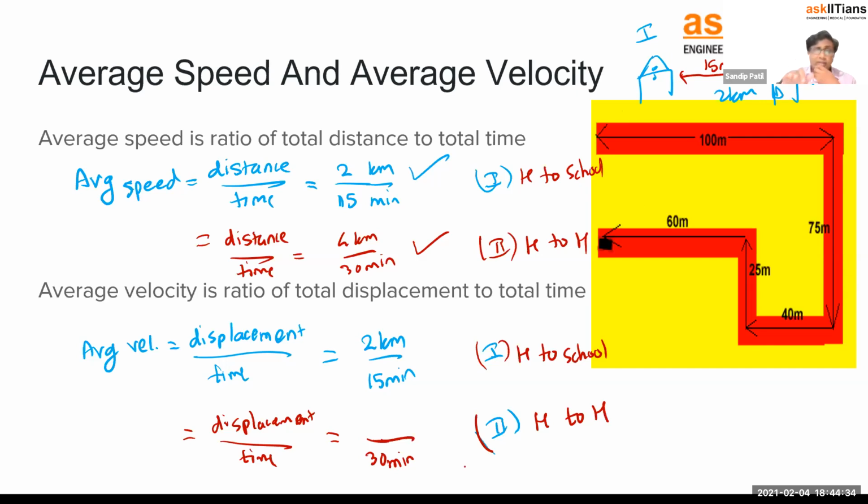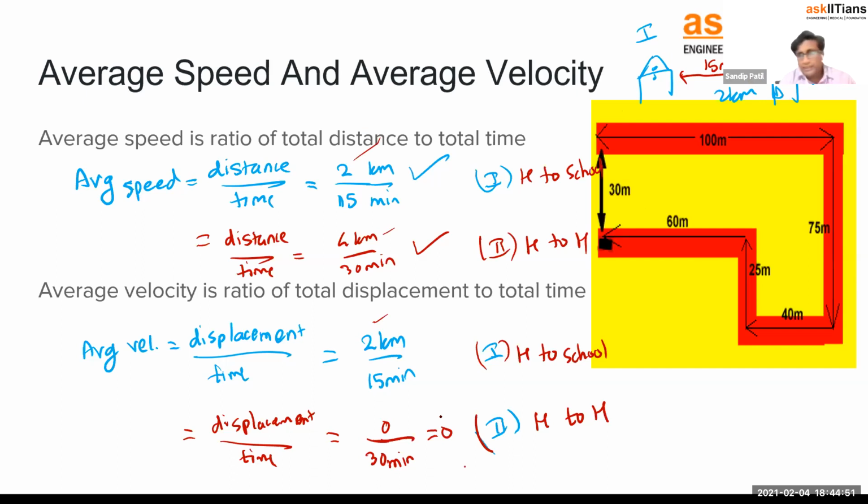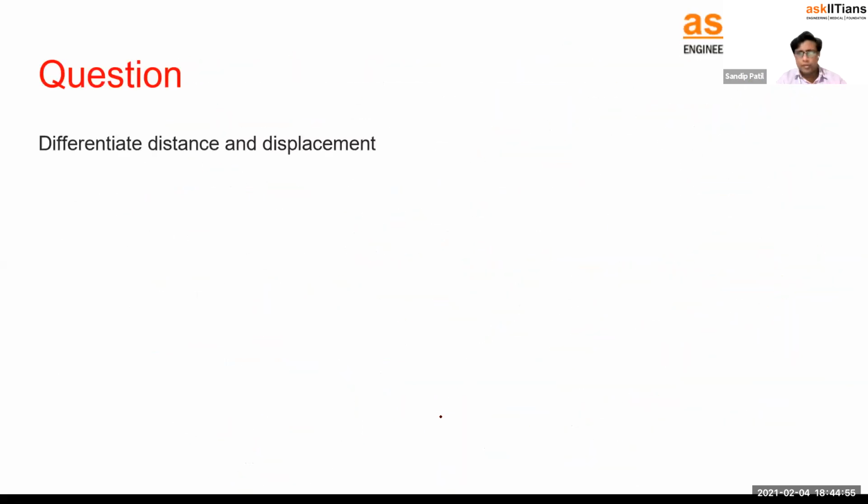We are not changing direction. In that case, distance was 2 kilometers and displacement was also 2 kilometers. But when we change the direction, distance becomes 4 and displacement becomes 0. So displacement could be less than or equal to distance, but displacement can never be greater than distance. That is also a differentiation we can make.